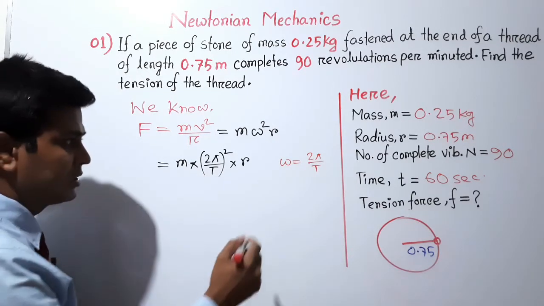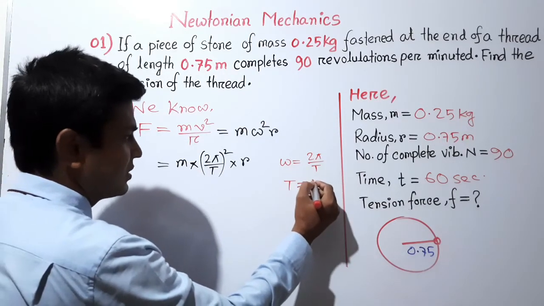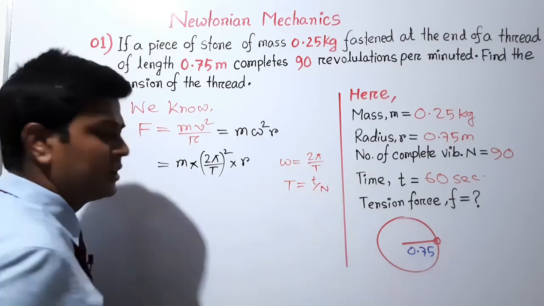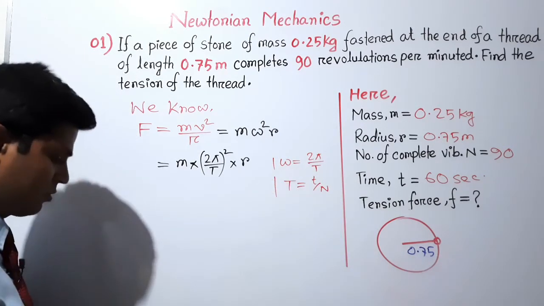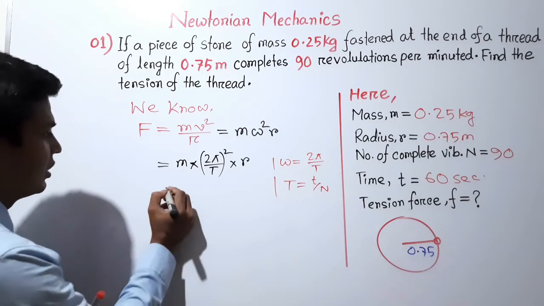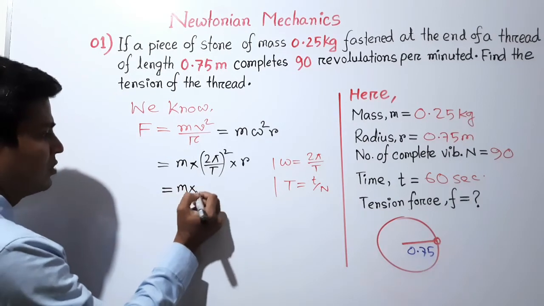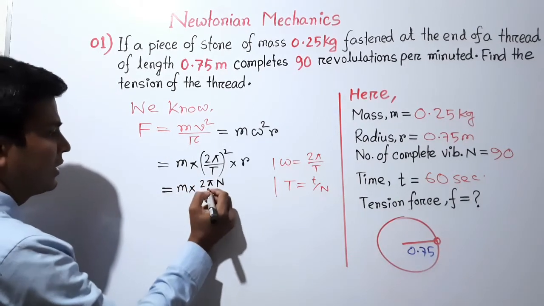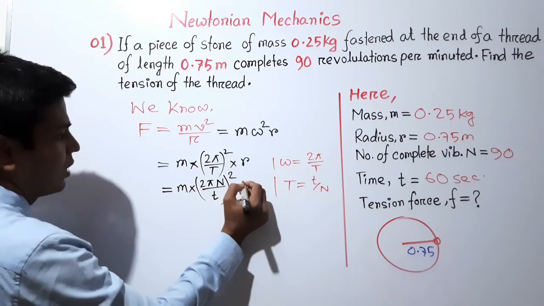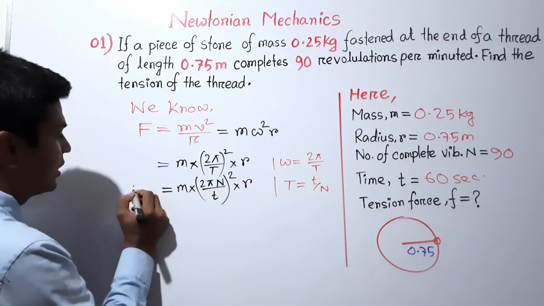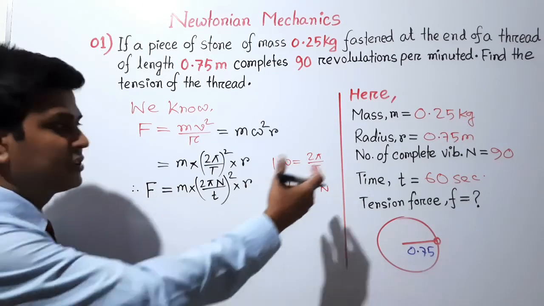So if we put here the other formula of capital T, the time period, which is small t divided by n, then the new formula of the tension force will be m into (2 pi n divided by small t) square into r. So this is the formula to calculate the tension force, and here all the information is given.